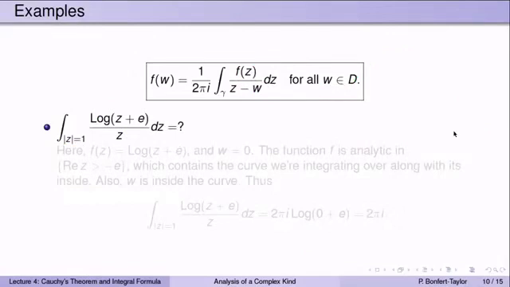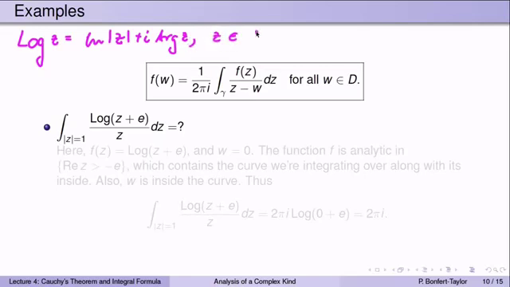Let's look at another example. The integral over the circle of radius 1 of logarithm of z plus e divided by z. Remember the logarithm function? The logarithm of z was the natural log of the absolute value of z plus i times the uppercase argument of z. And my z's were allowed to be in the entire complex plane except the negative real axis.